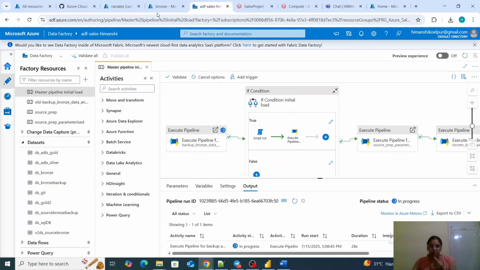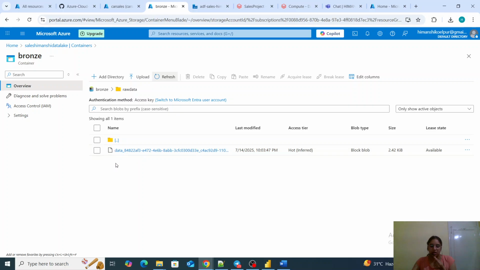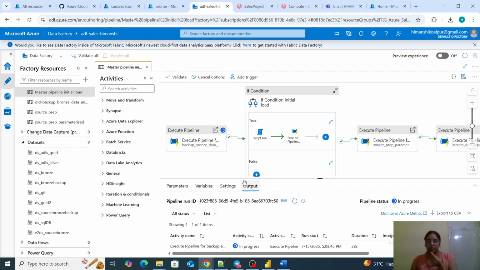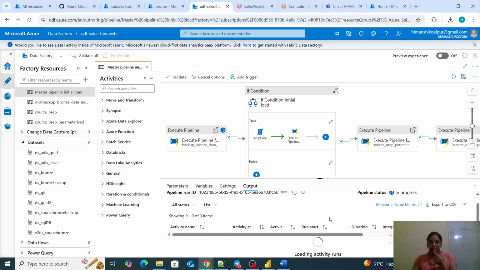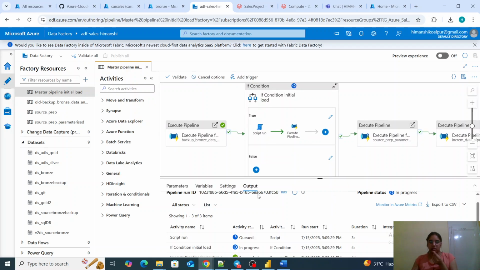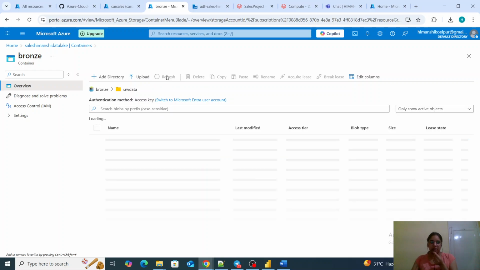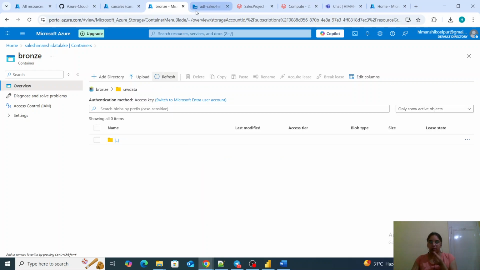Once it is completed, we will have this in our bronze backup, and this will be cleared because it will have only incremental data. So this is done. If I refresh, it is cleared. So basically for the first time load, our bronze layer is now cleared. Not only the first time, incremental also will happen the same way, because we want only one file having incremental data. So this is done.